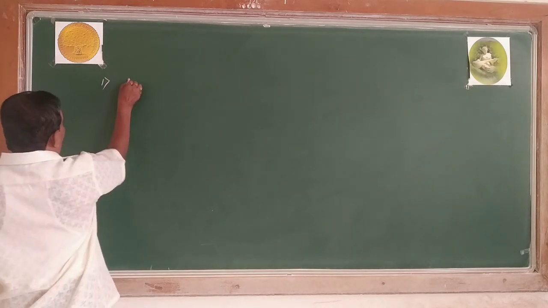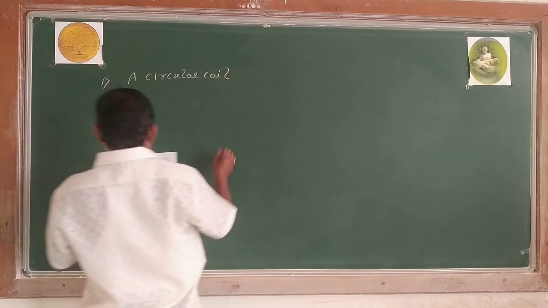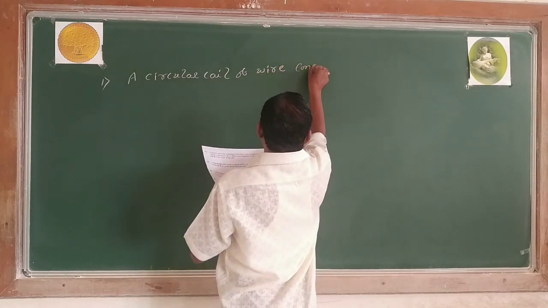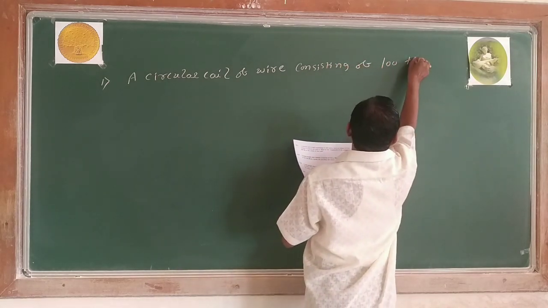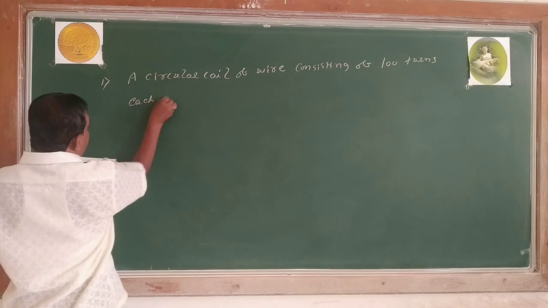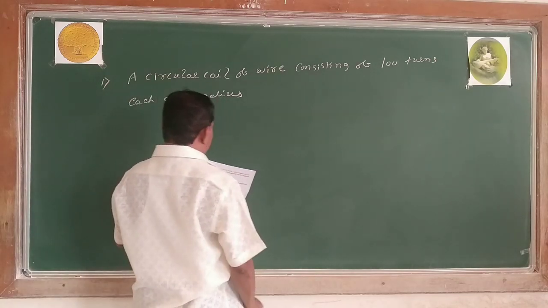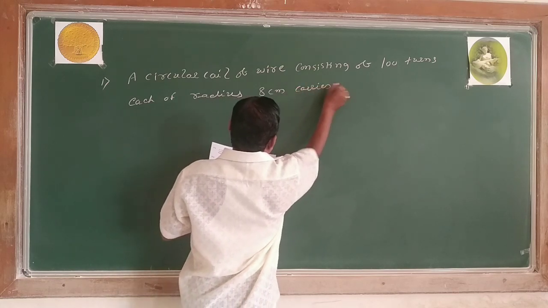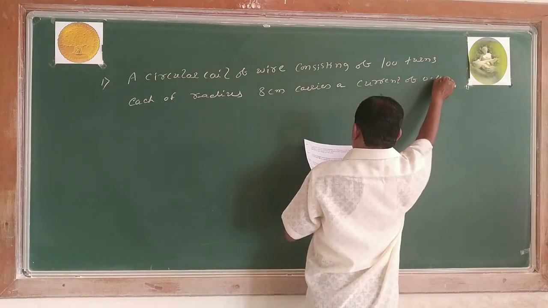A circular coil of wire consisting of 100 turns, each of radius 8 centimeter, carries a current of 0.4 ampere.